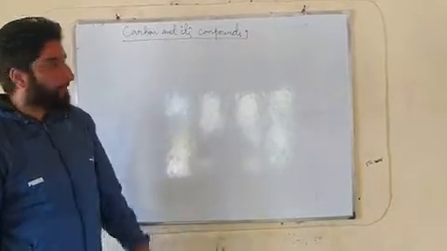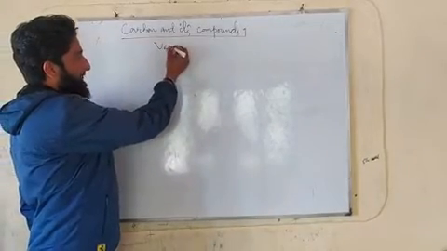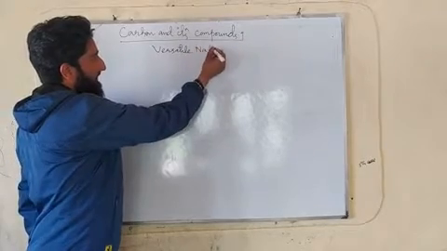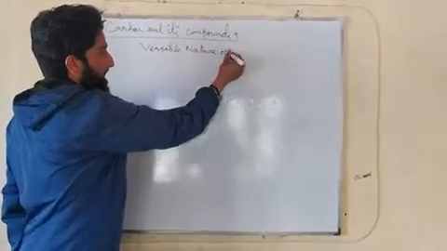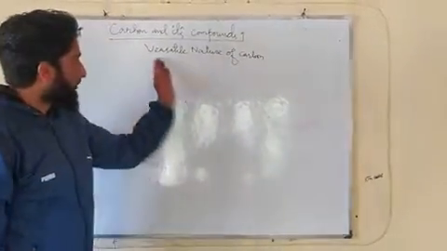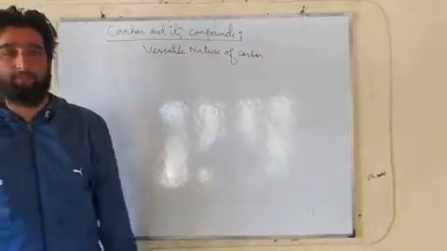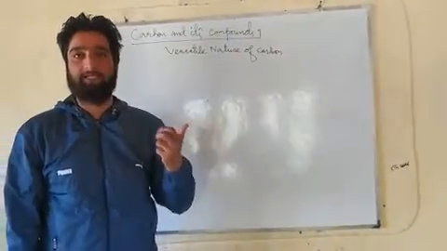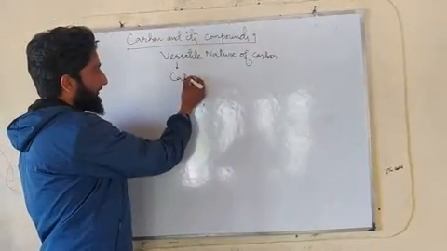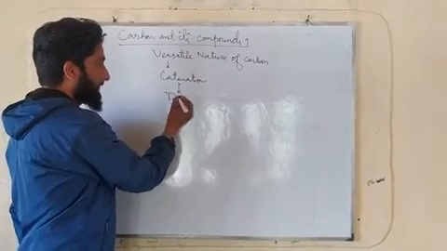Last time we were talking about the versatile nature of carbon. In the versatile nature of carbon, I told you people, carbon has two important characteristic properties. One is the property of catenation and another is the property of tetravalency.